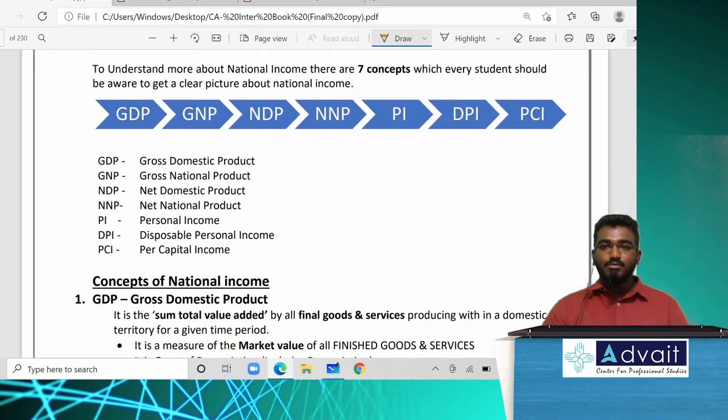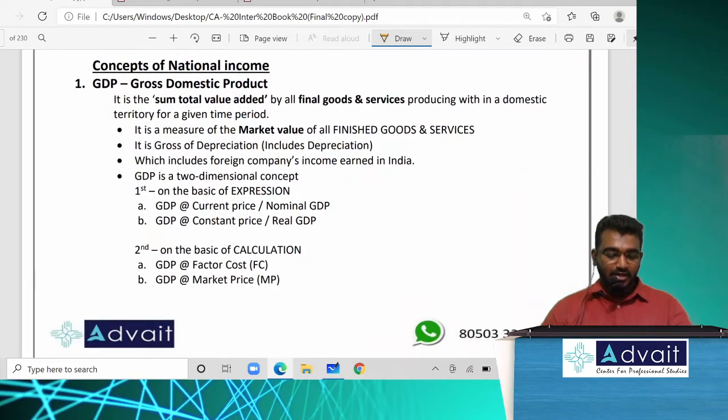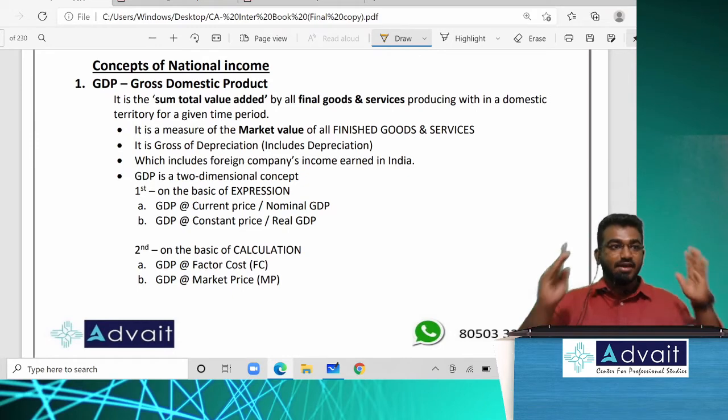To understand more about national income, how many concepts were there? Seven important concepts were there. Which were the seven important concepts? GDP, GNP, NDP, NNP, personal income, disposable personal income, and per capita income. Now let me come to the very first point, gross domestic product. Gross means inclusive of depreciation. Domestic means within India. Product means both goods as well as services.